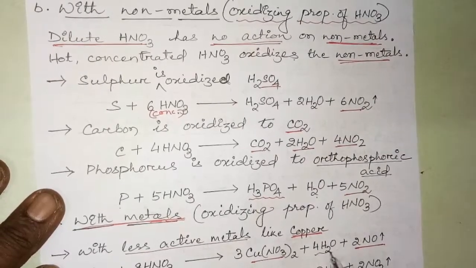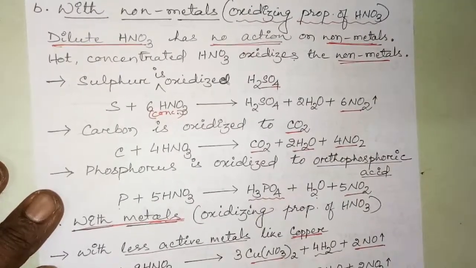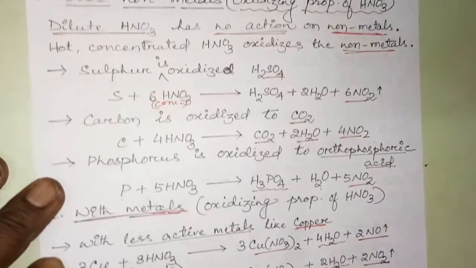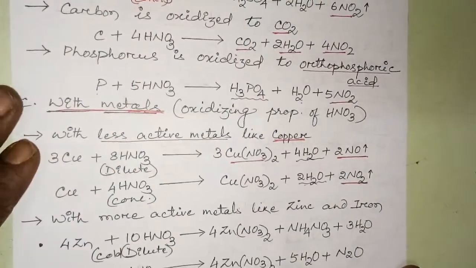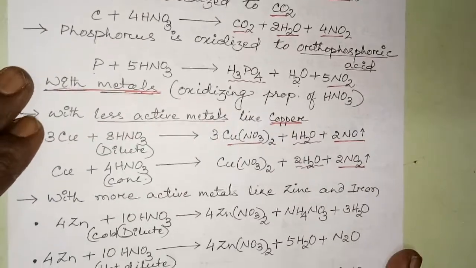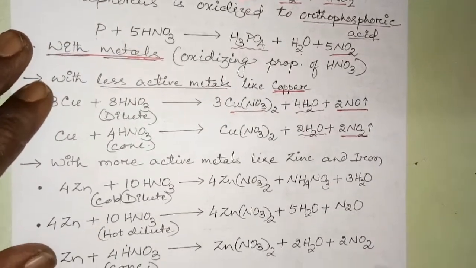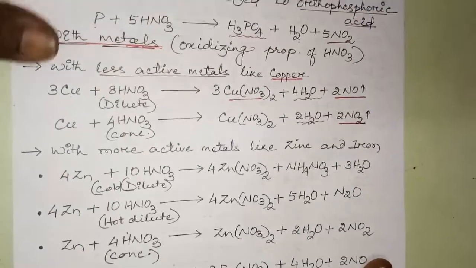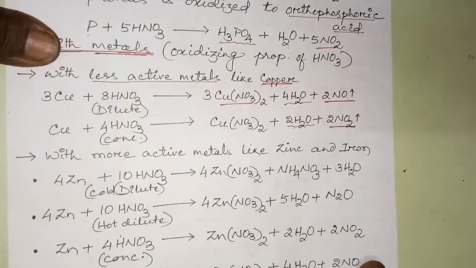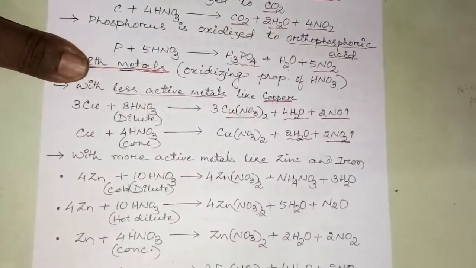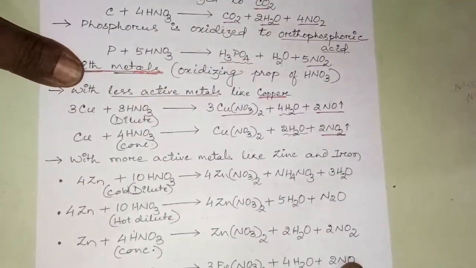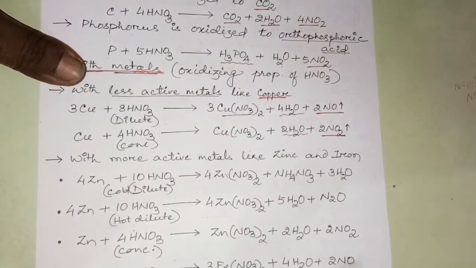Don't forget to write this compound, or else the equation is totally wrong. Understood? So here, you see how many equations we are going through; you have to remember and practice the different equations. So what happens when copper is treated with concentrated nitric acid? And what happens when copper is treated with dilute nitric acid?